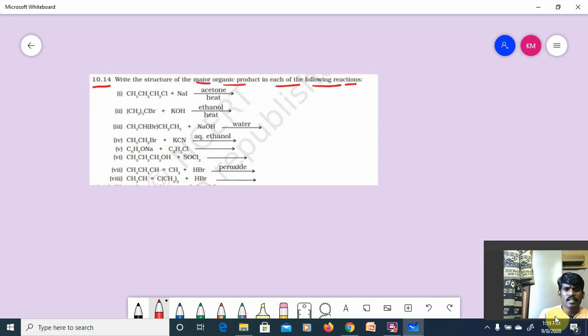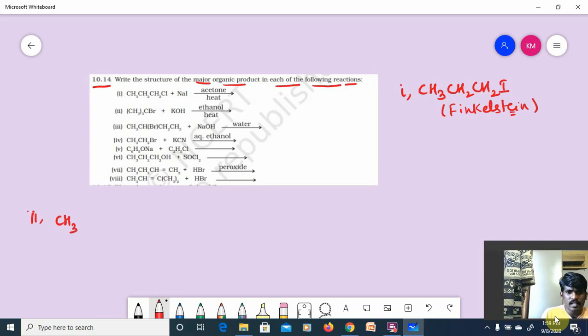So first one, CH3, CH2, CH2, Cl plus NaI in the presence of acetone. Whenever you see NaI in the presence of acetone, obviously which product will you get? CH3, CH2, CH2I. Which reaction is it, guys? This is the Finkelstein reaction.